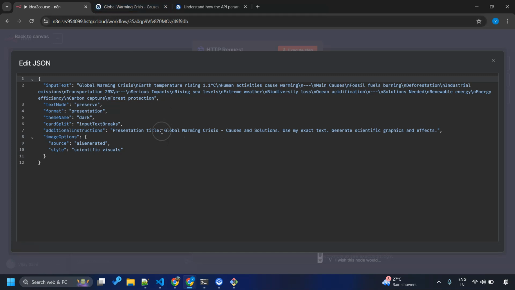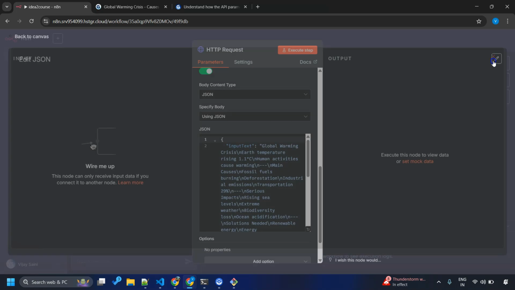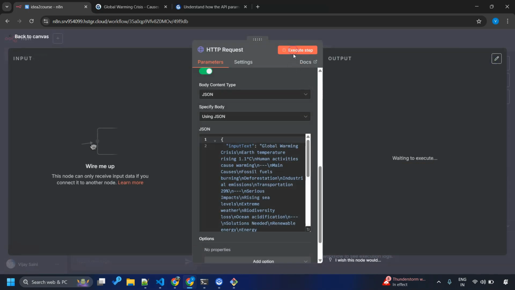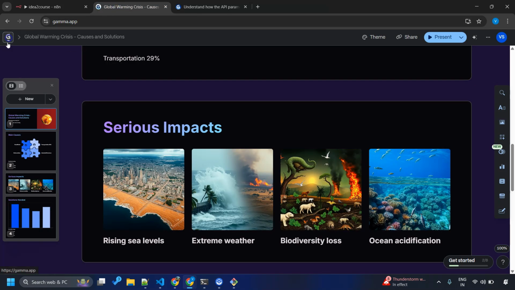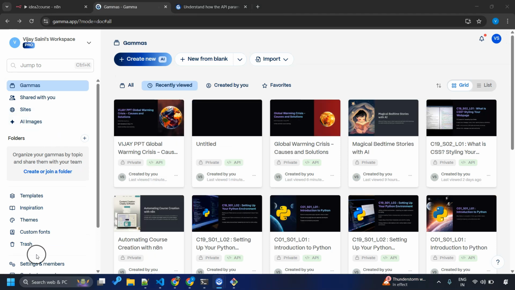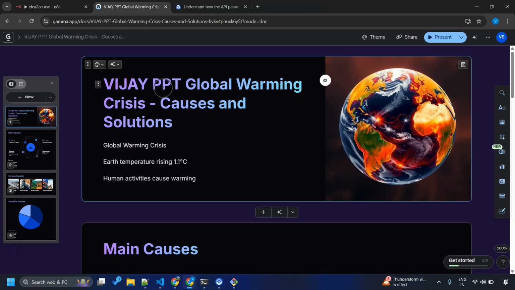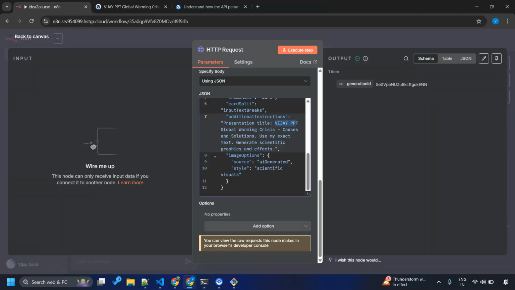Let's try to execute this script, but before this I'll make a change. So I already have a Gamma with global warming crisis. I'll just add this presentation title to distinguish it and execute this step. Okay, I've got the generation ID. So I'm assuming Gamma app has already started working on my request. Let's go back. And there we go. Congratulations. We are successfully able to create a presentation in Gamma app by executing our node in the n8n workflow.